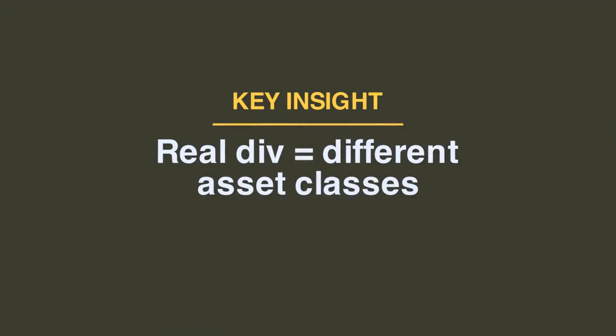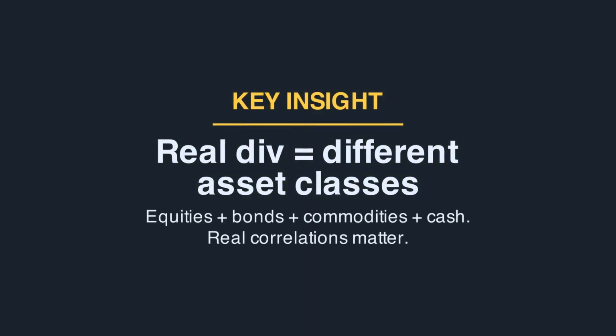Here's what real diversification looks like. Different asset classes, not different names within an asset class. Equities, bonds, commodities, cash, possibly currencies or real estate. These tend to have low or even negative correlations with each other. When stocks crash, bonds often rally. When inflation spikes, commodities outperform. The classic 60-40 portfolio works specifically because of low equity-bond correlation, not because of name diversification within equities. The goal isn't owning many things, it's owning different things, measured by correlation, not by ticker count.